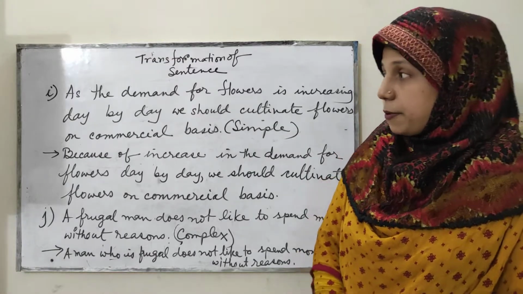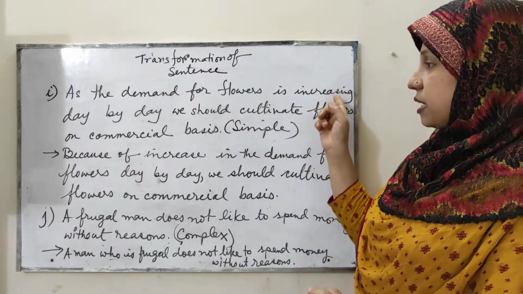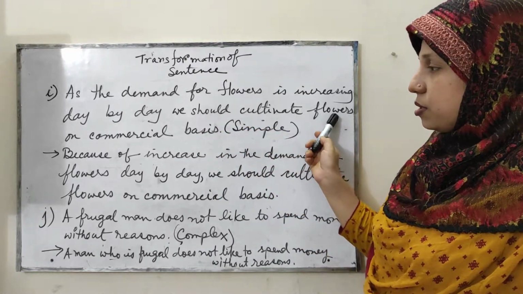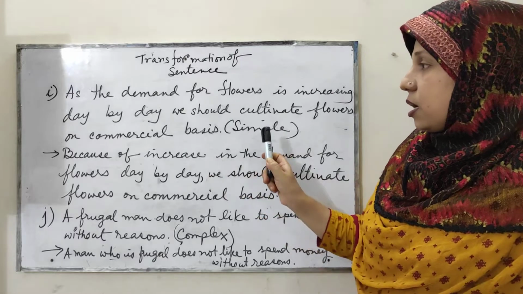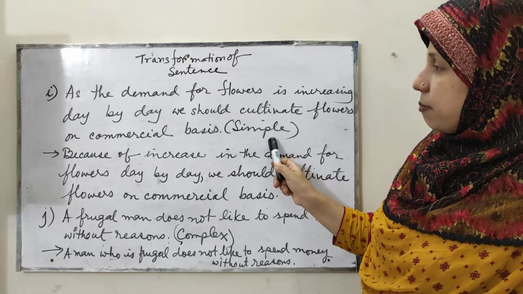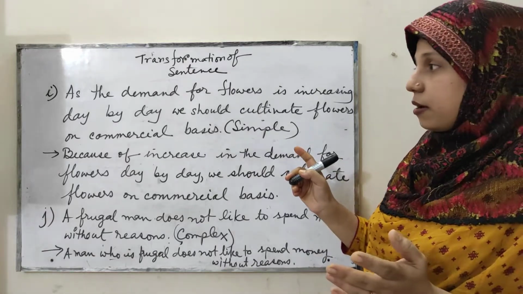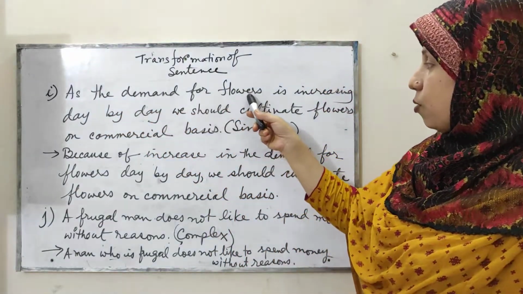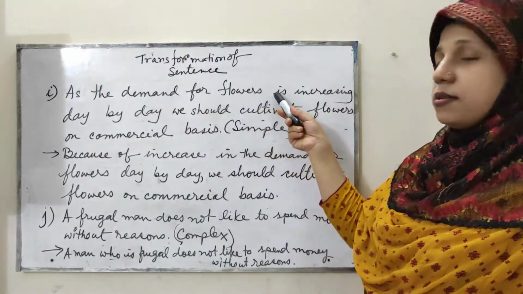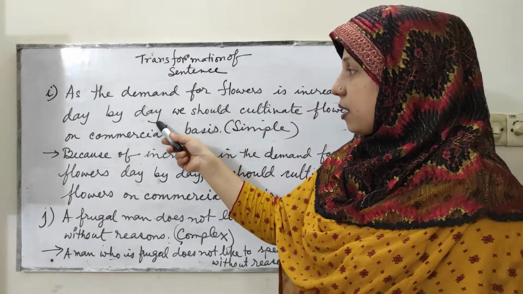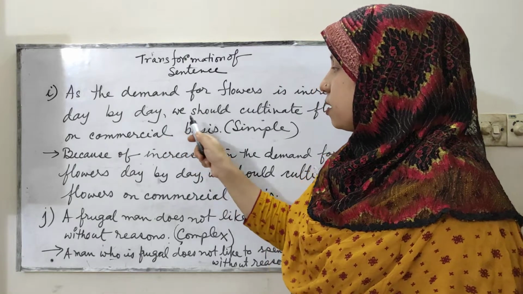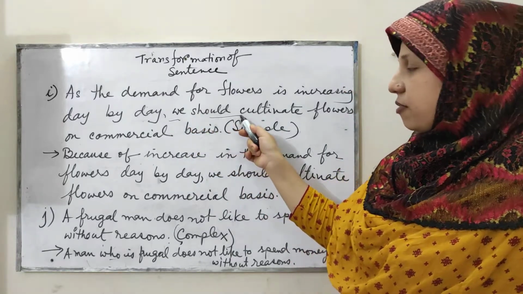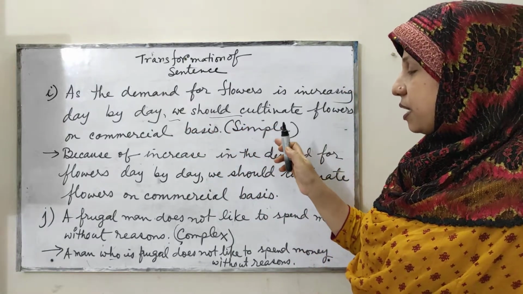Next comes number I. As the demand for flowers is increasing day by day, we should cultivate flowers on commercial basis. Now you have to make it simple. Here you see two clauses are there. As is the subordinating conjunction; the demand for flowers is the subject and is increasing day by day has the finite verb. Then comes the rest part of the sentence. We should cultivate flowers. You see there is another subject and another finite verb. So you have to make it simple.